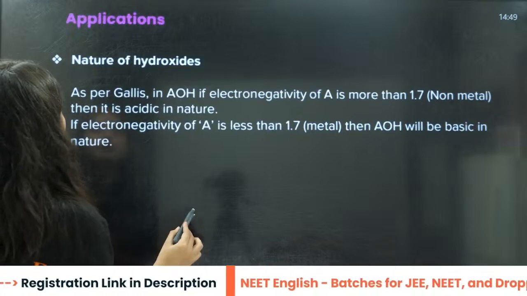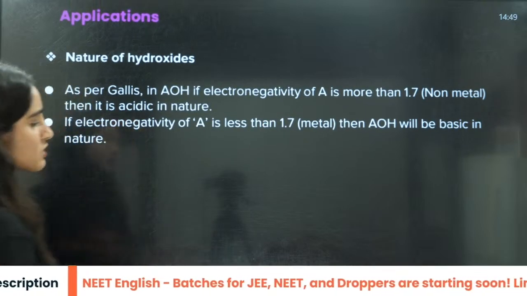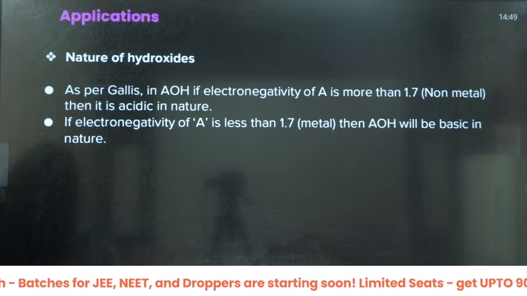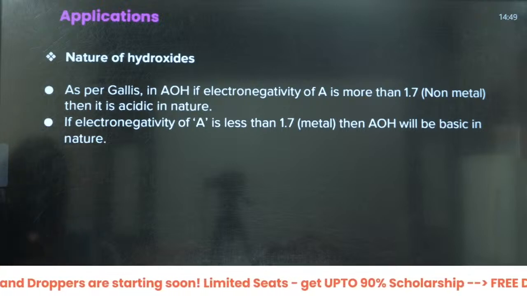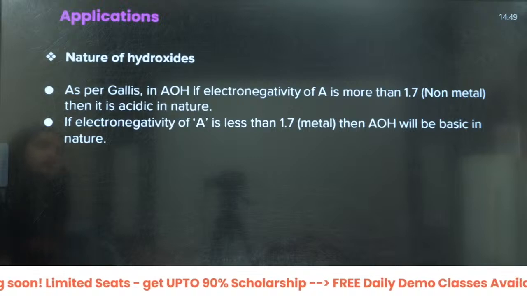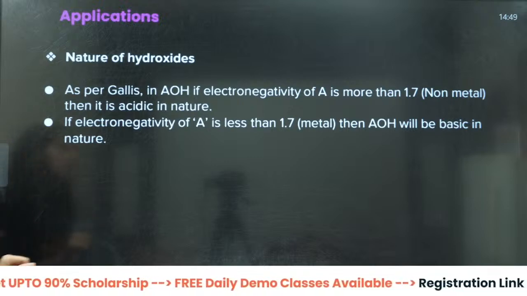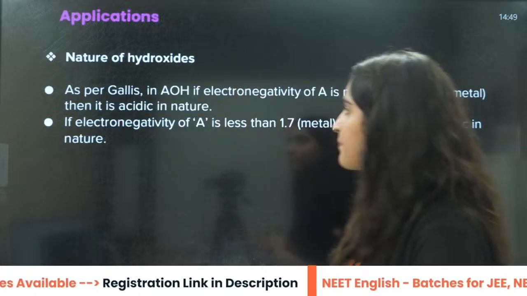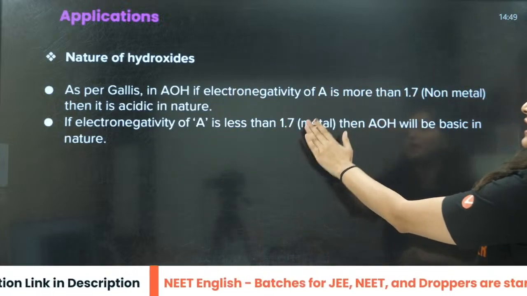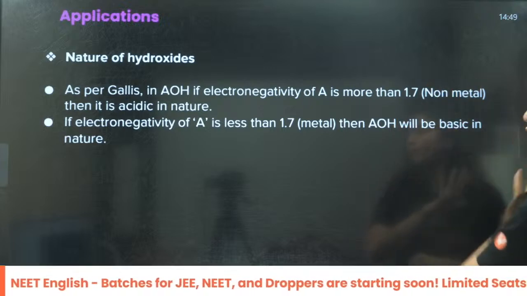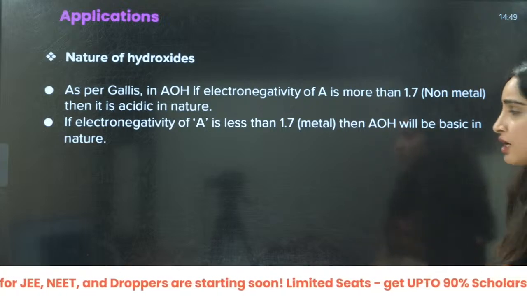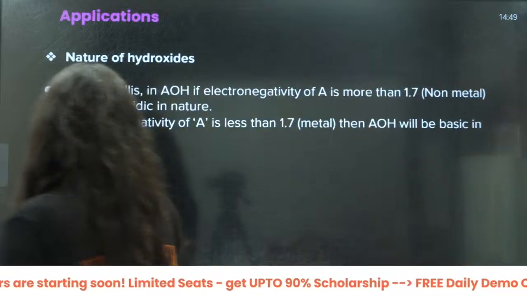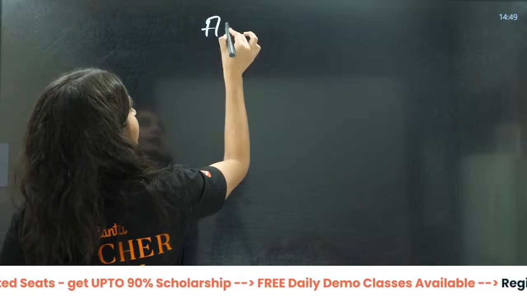Then we will do the nature of hydroxides. For hydroxides, we will see the OH, the basic strength. For AOH, if electronegativity is more than 1.7, then it is acidic in nature. How will it be seen?